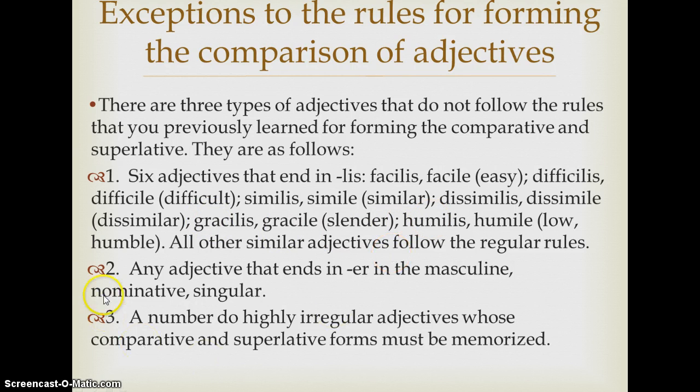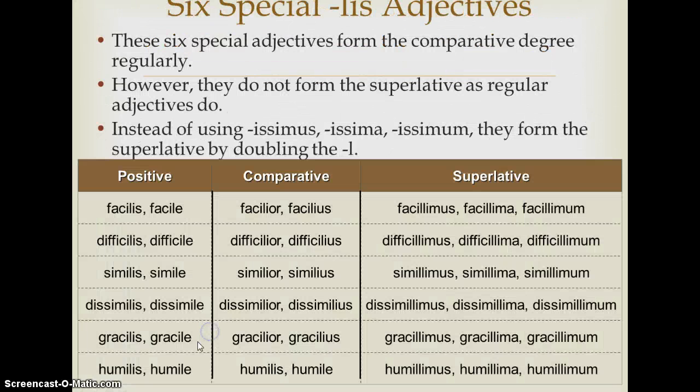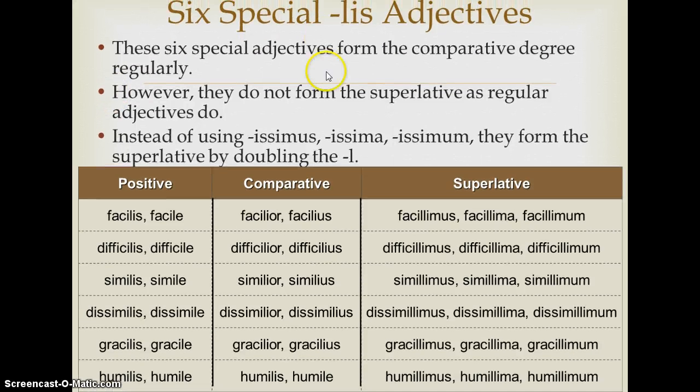Okay. Second category, any adjective that ends in an r in the masculine nominative singular. Doesn't matter what declension it is. It could be second declension, like pulcher, or it could be third declension, like acer. Either way. And then the third category is just a number of highly irregular adjectives, and you just need to memorize them. That's all that there is. Okay, so let's move on.